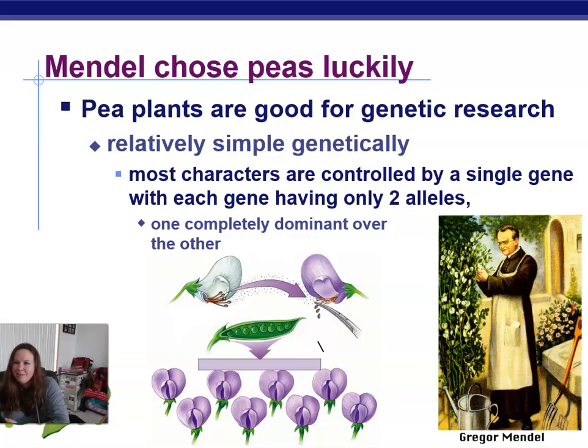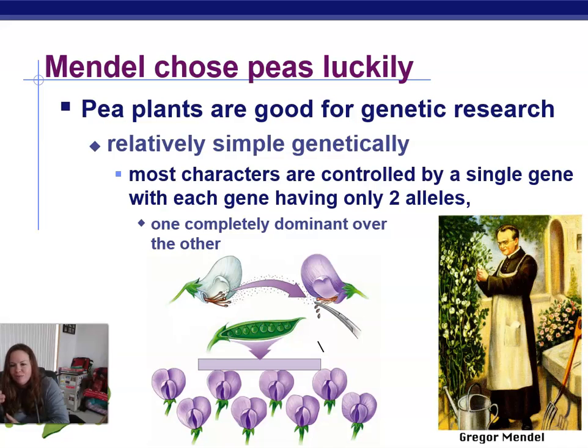We know today there's more complex things going on with some traits, but the ones that he chose with peas, luckily, were only controlled by a single gene. Had they been controlled by more than one gene, we could have gotten different results, and he could have been thrown off by some of those results that we know of today.